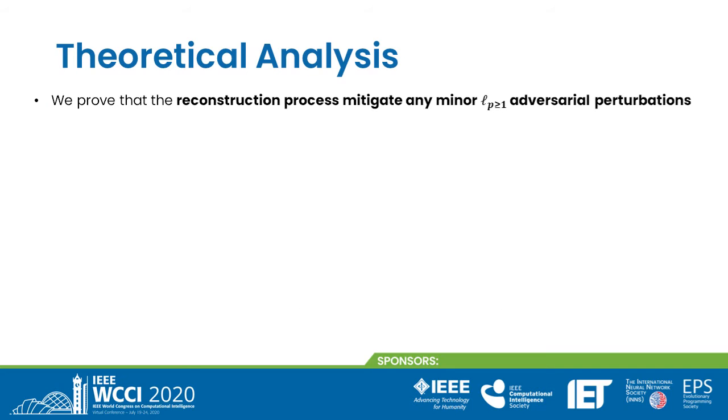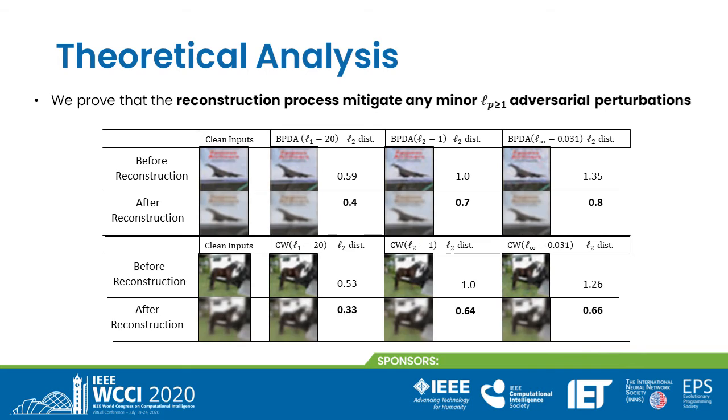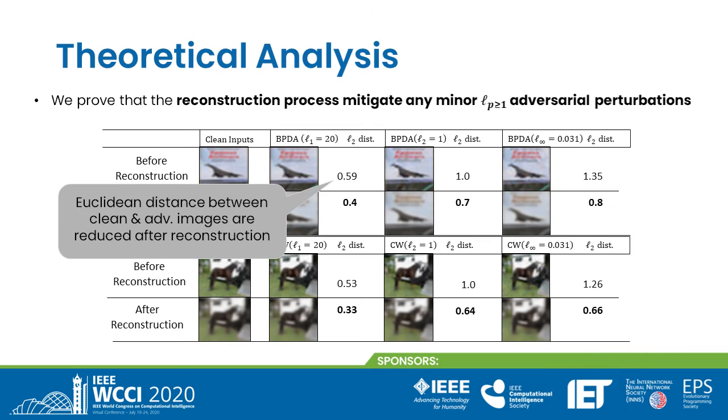In our paper, we prove that the reconstruction process mitigates any minor Lp, p greater than 1, adversarial perturbations. Here we provide two examples to empirically demonstrate this claim. We can see that the Euclidean distance between the clean image and the adversarial images is decreased irrespective of what adversarial attack we have used and what threat models we have used after we apply our reconstruction process.